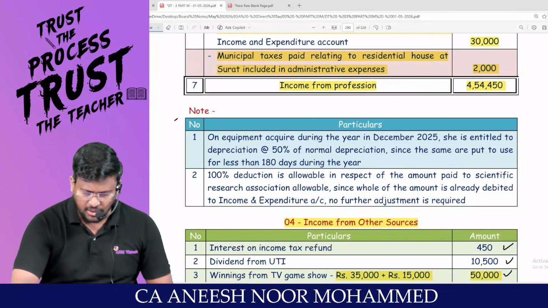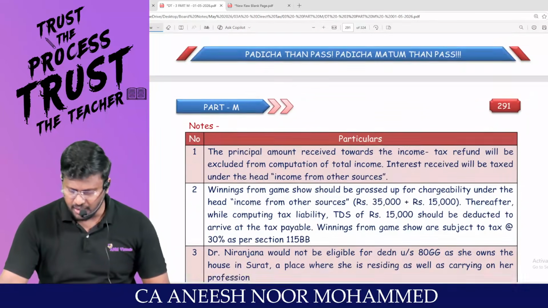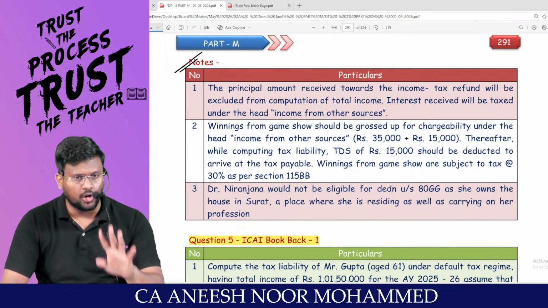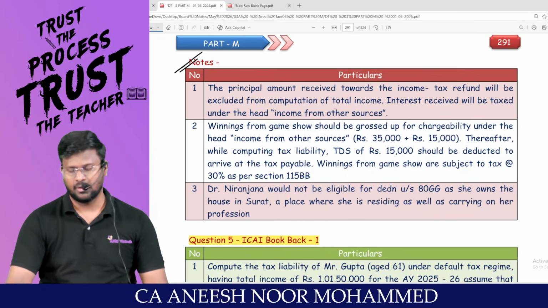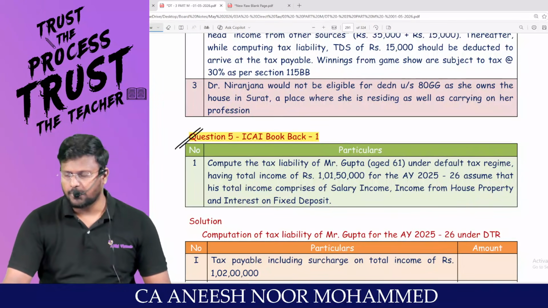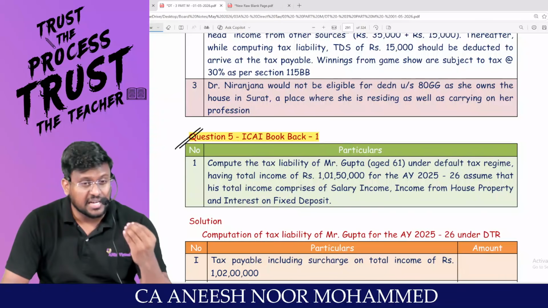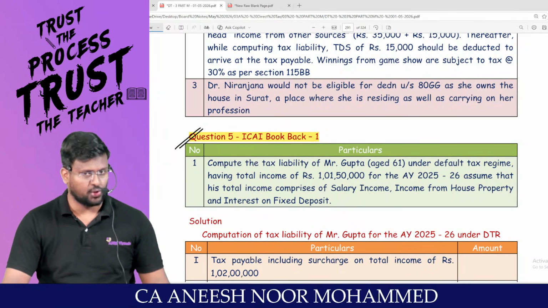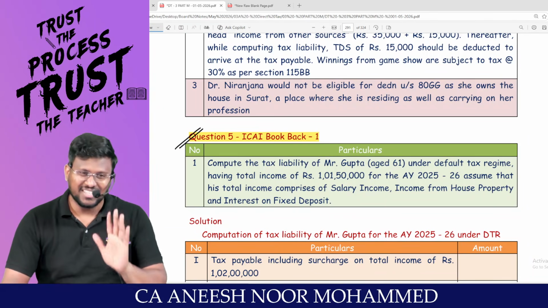Sir, these notes and all I already said when I was explaining. Are you feeling comfortable with regard to question number 4 of computation of total income? I'm moving into a very basic question, my dear lovable students, which is surcharge and marginal relief. Already we have done it in the basics. You would have forgotten. I have to recall.